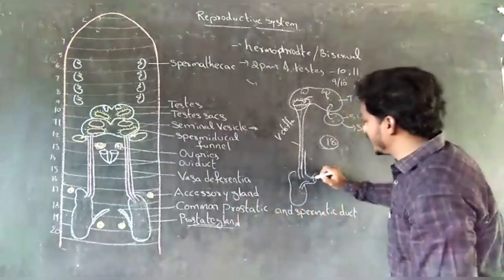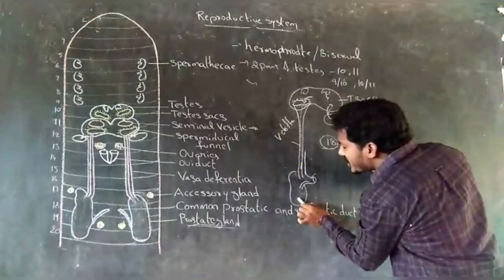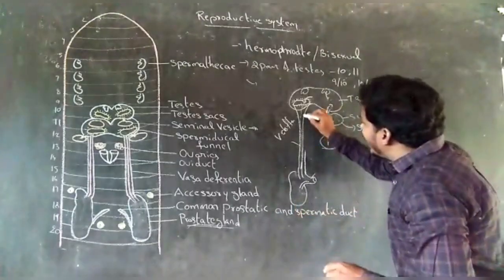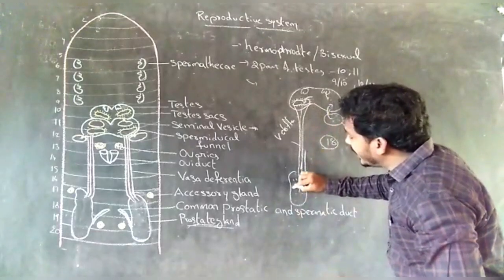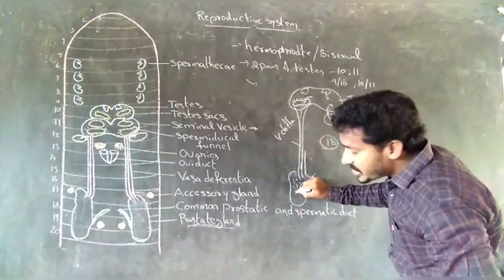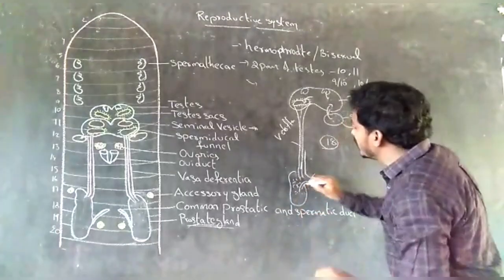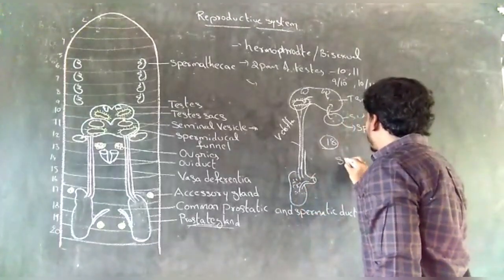The secretions of the prostate gland adhere the sperms to form spermatophores.